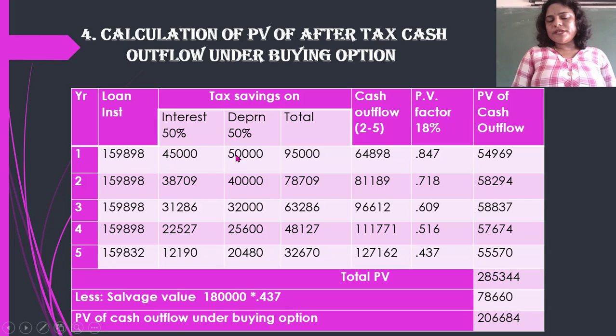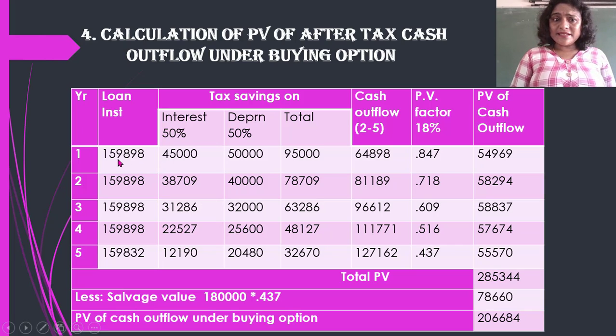Similarly, we have also taken on the depreciation 50% since tax rate is 50%. So the savings on the depreciation is again 50%. So total of this interest and the depreciation, how much is it? 45,000 plus 50,000. So total of interest plus depreciation tax savings is 95,000. Now what is the total on this? See, the loan installment is how much?